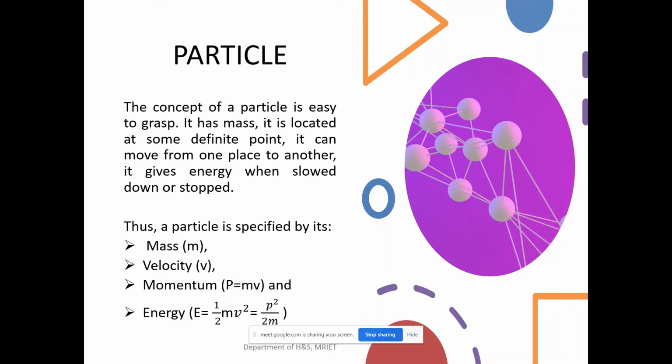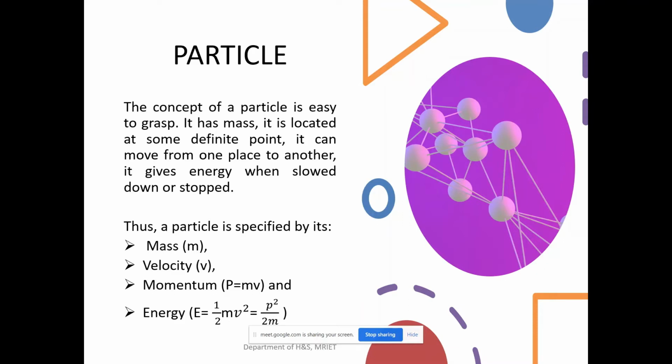The answer 1.6 into 10 to the power of minus 19, no beta, that is the charge of the electron. Of course that is right, but it is the charge of an electron: 1.602 into 10 raised to minus 19 coulombs. But I am asking about the mass, which is 9.1 into 10 to the power of minus 31. Exactly, very good answer. So the mass of the electron is 9.1 into 10 raised to minus 31. What are the units? Kgs. SI units are kgs.